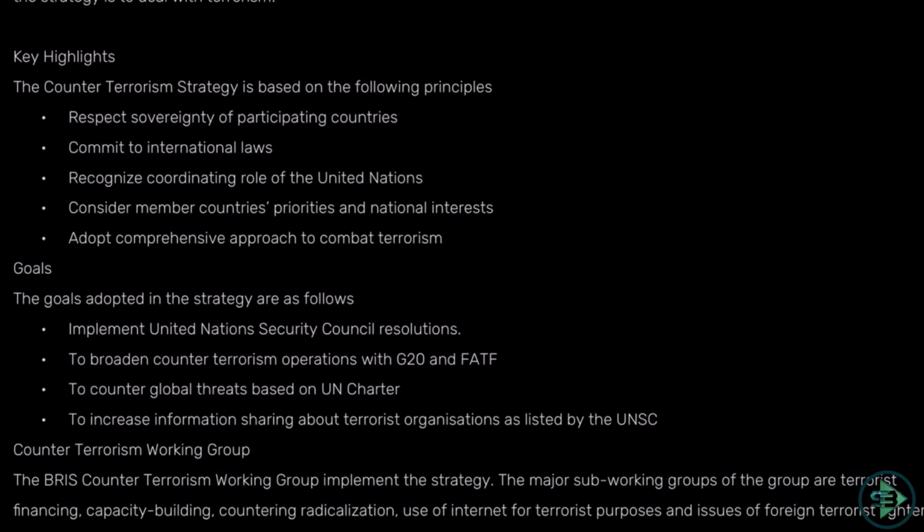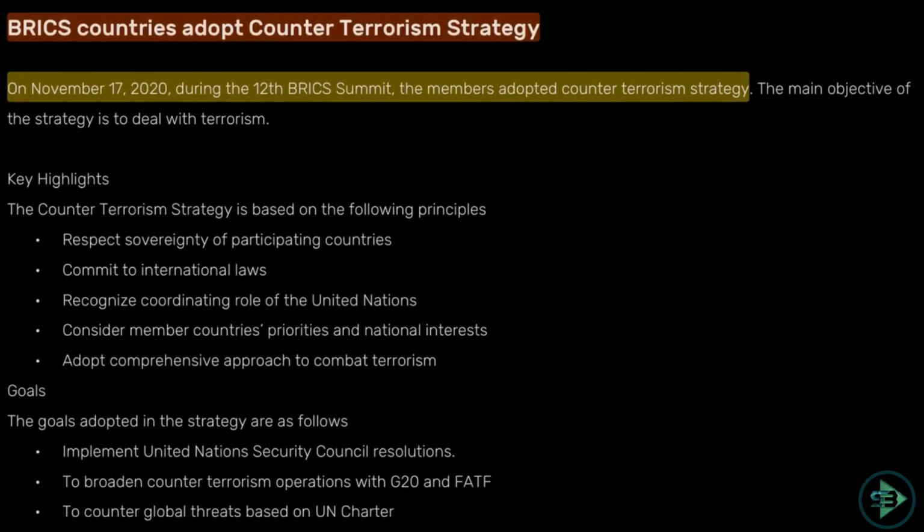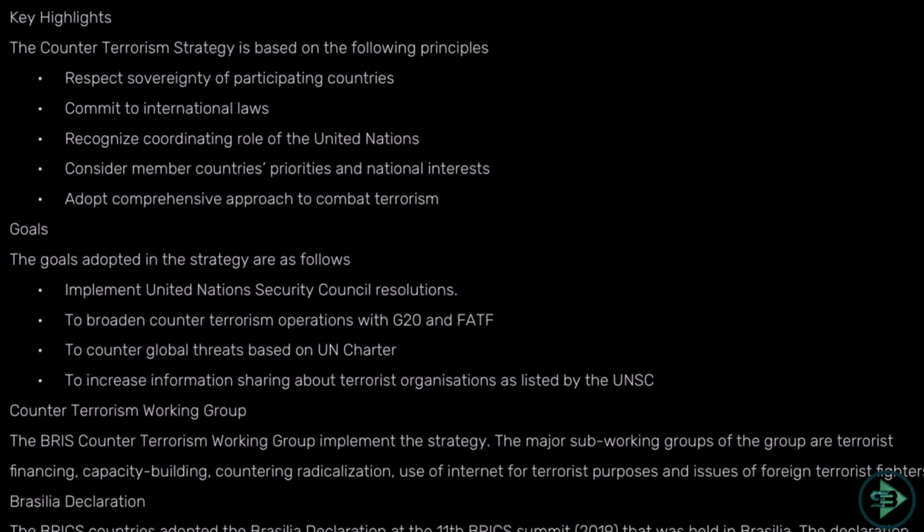Not everything is important, just know what BRICS is, why BRICS is in the news, and that's it. Nothing else is important from this. You can see many organizations here: UNSC, United Nations Security Council, G20, we already talked about it, Financial Action Task Force. So there will be a separate lecture now which will be only on international organizations, so make sure you look at that.